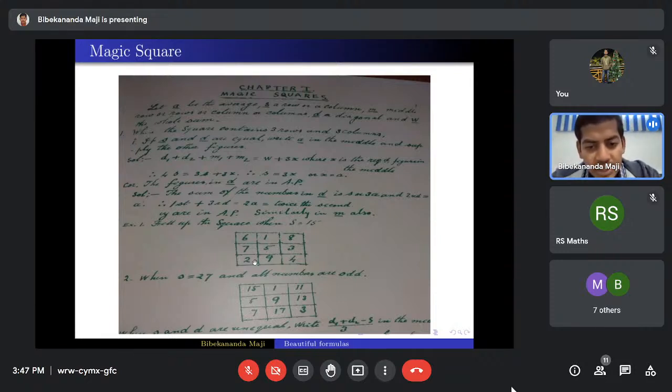So one can ask how many such 3 by 3 magic squares can you construct with these numbers, 1, 2, 3 up to 9. One can prove that this is the only one possible. Okay. So here he mentioned another magic square.